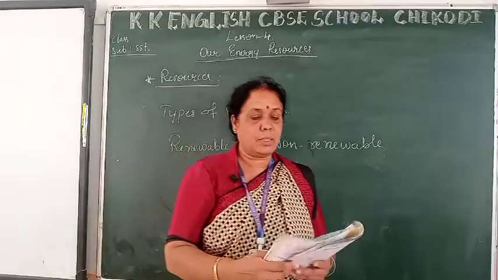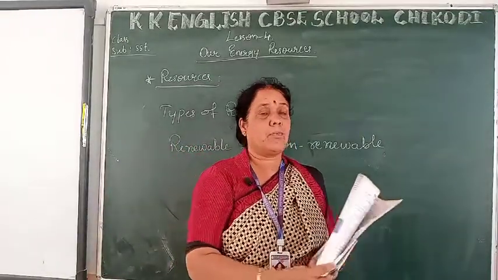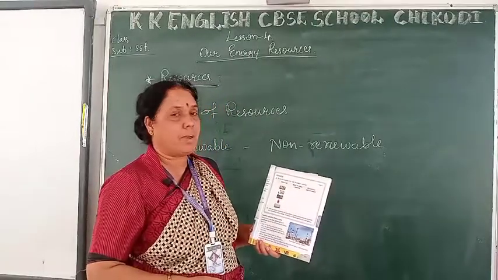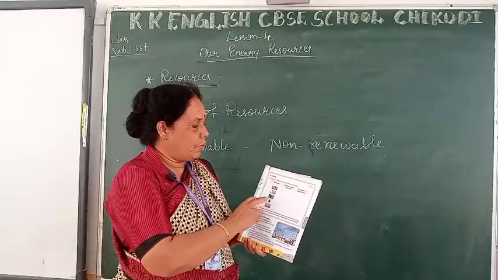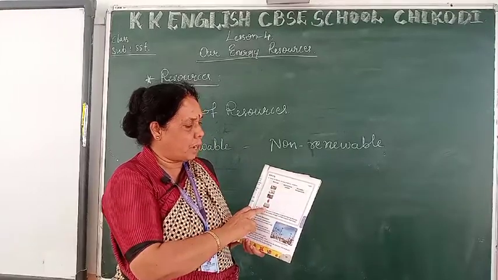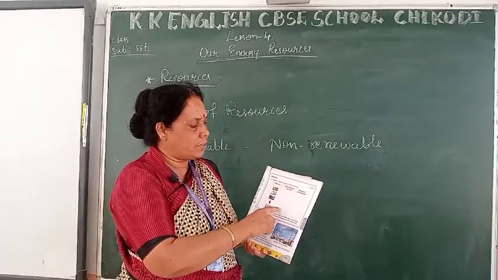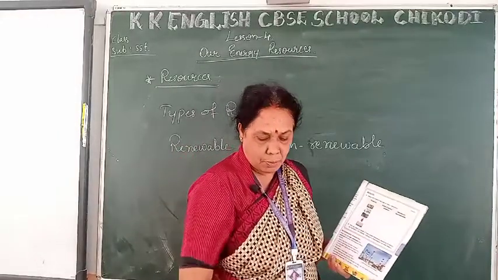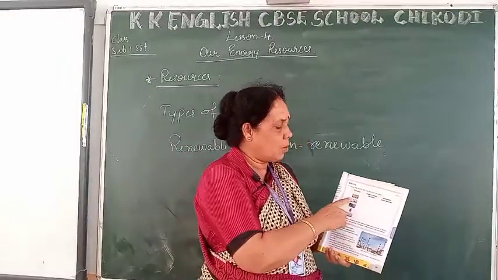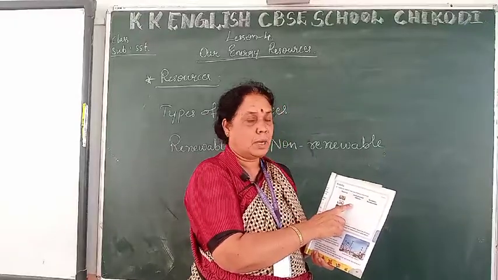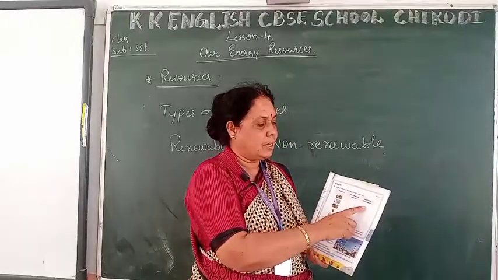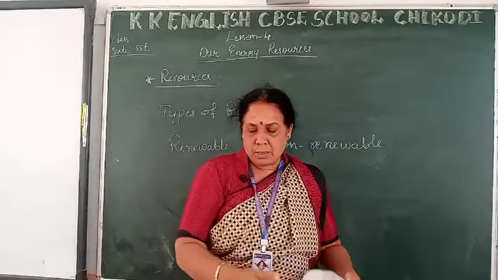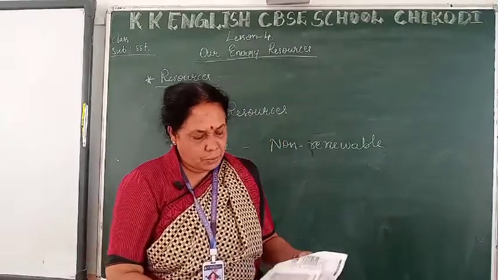Dear students, on the next page, 247, there is one activity. Name and identify the type of energy resources. Here some pictures are shown, and you have to name the energy resource and say whether it is renewable or non-renewable. So the first one is what? This is a cow dung cake, and it is renewable. Okay. In the second picture, what have they shown here?